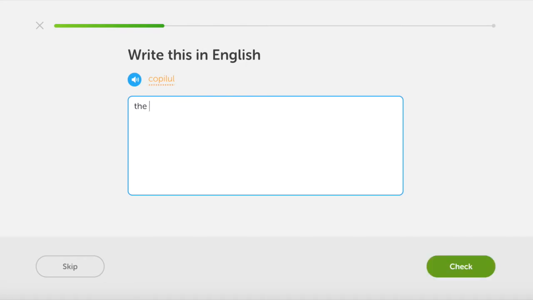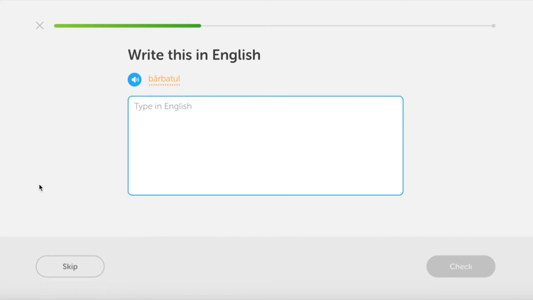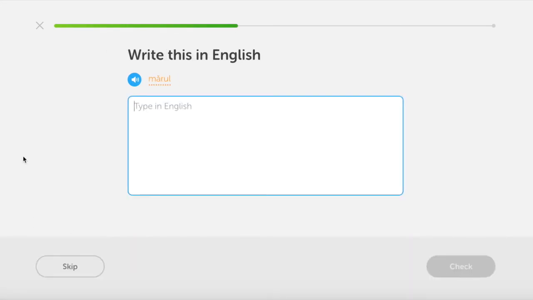Copilul, the child. Correct. Copilul, the child. Let's continue. Bărbatul, the man. Correct. Let's continue. Mărul, the apple. Let's check.